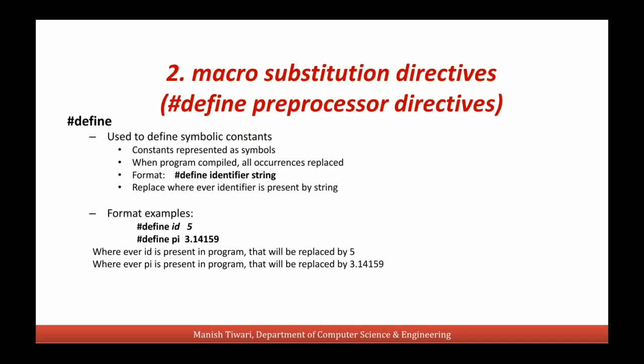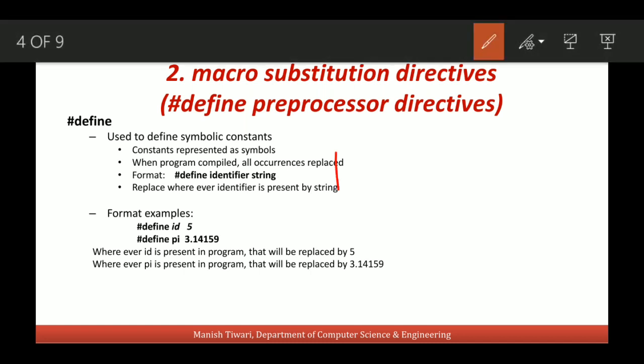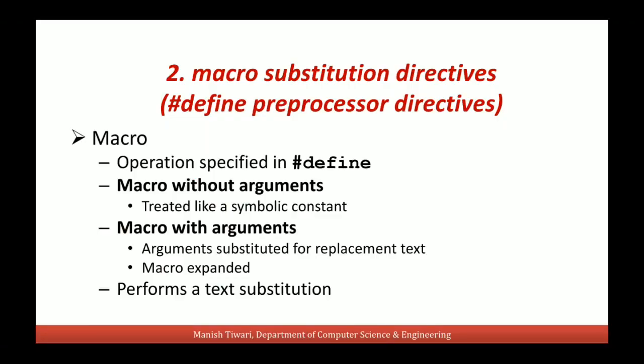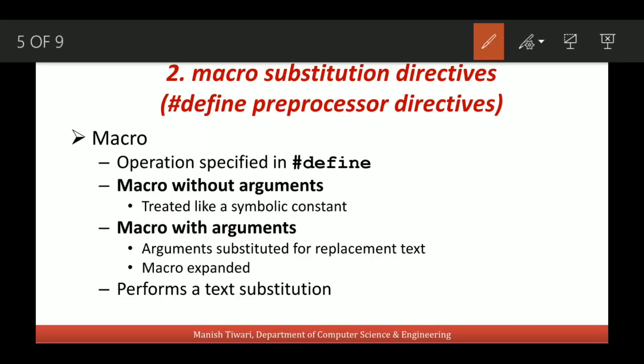These are called symbolic constants because in the program we use this word pi, not the value 3.14159. But for the computer, for the compiler, it is 3.14159. So wherever this pi is present, that will be replaced by its value. This is called macro substitution. These macros can be categorized into two types: macro without arguments and macro with arguments.